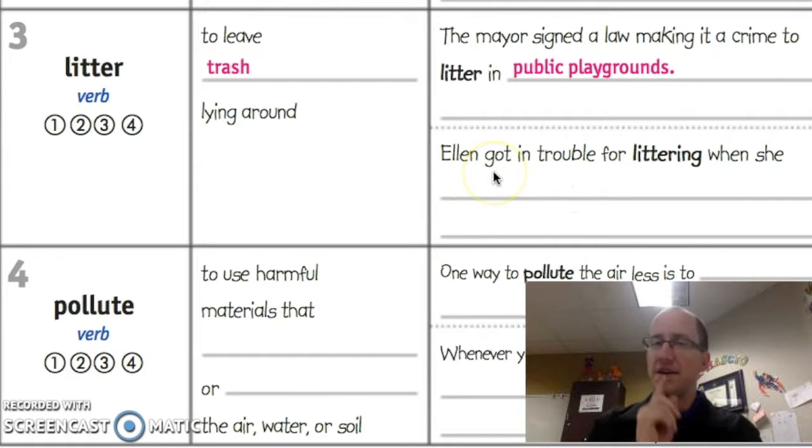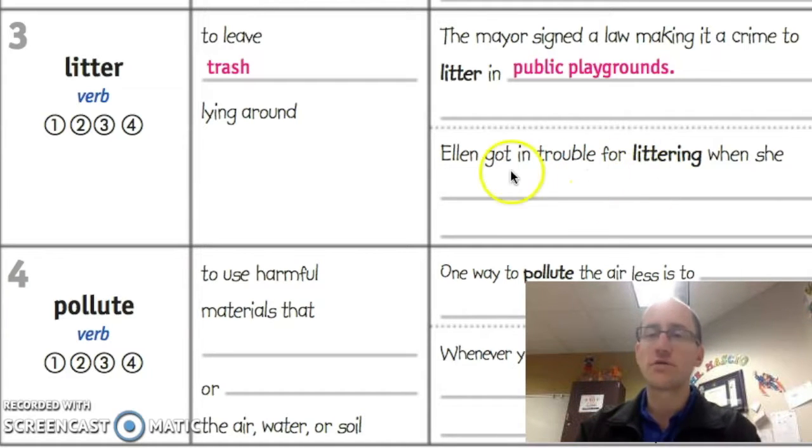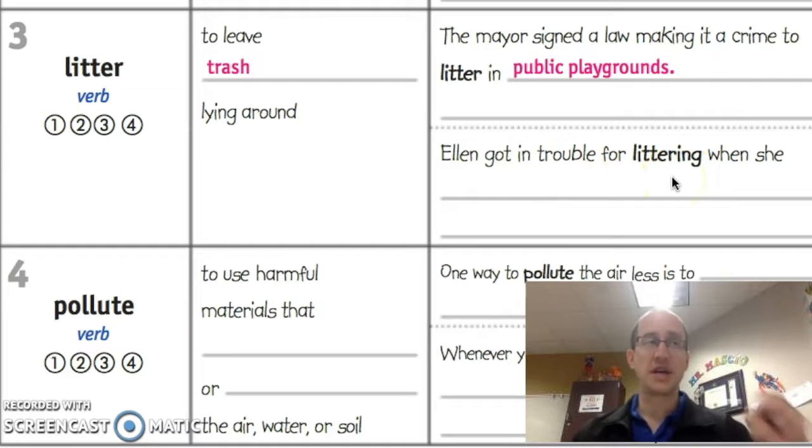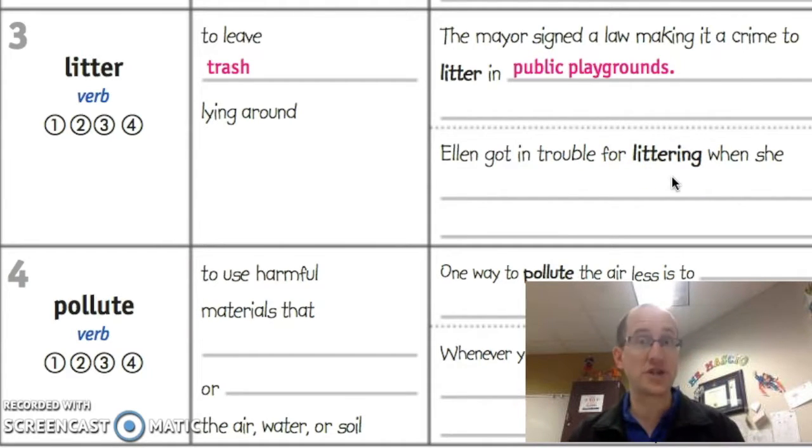So let's look at the second sentence I want you to complete. It says, Ellen got in trouble for littering when she, and you describe something or finish the sentence with something that shows that Ellen was littering. What was she doing? Was she throwing something out of a car window? Was she at a park and she threw something down on the ground? What did she throw? That would be littering. So go ahead and complete this sentence for practice.